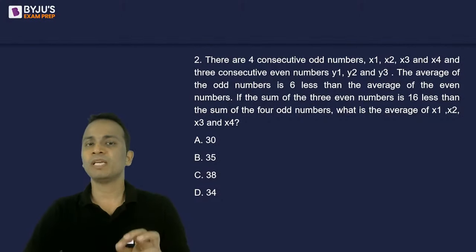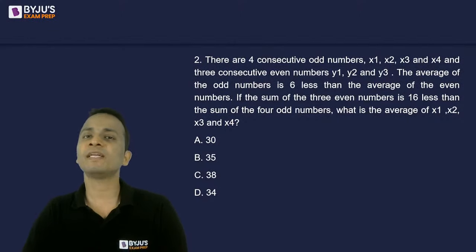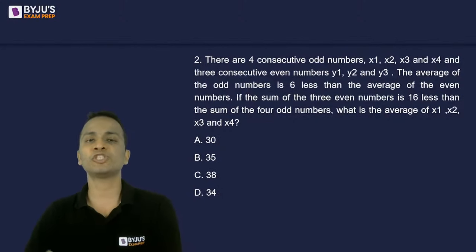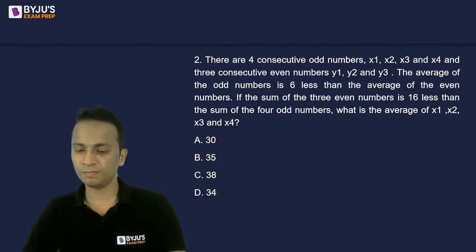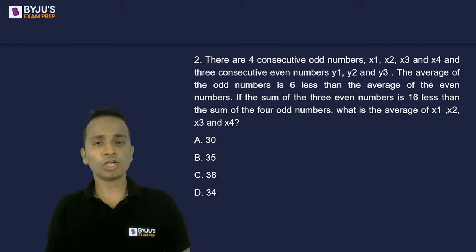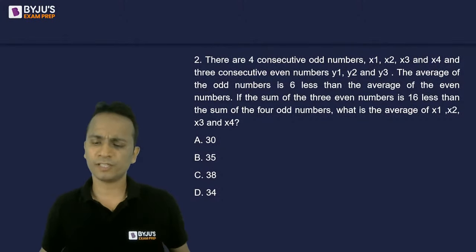Second statement, if the sum of the 3 even numbers is 16 less than the sum of the 4 odd numbers, then what is the average of x1, x2, x3 and x4? Short, should not be taking more than a minute to solve this question.